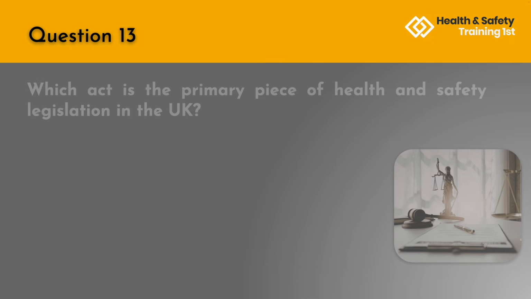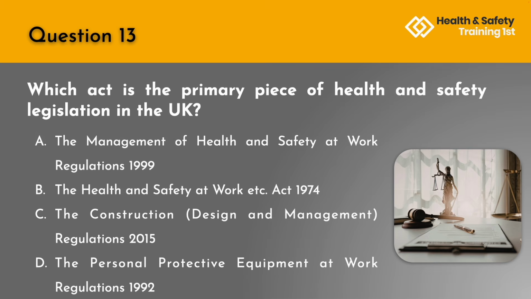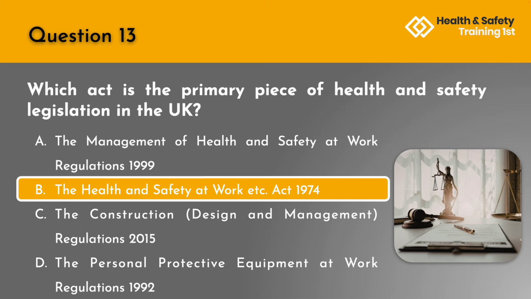Question 13. Which Act is the primary piece of health and safety legislation in the UK? A. The Management of Health and Safety at Work Regulations 1999. B. The Health and Safety at Work Etc. Act of 1974. C. The Construction, Design and Management Regulations of 2015. Or D. The Personal Protective Equipment at Work Regulations of 1992. The correct answer is B. The Health and Safety at Work Etc. Act of 1974.